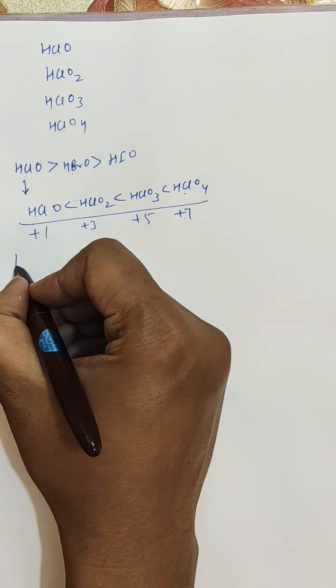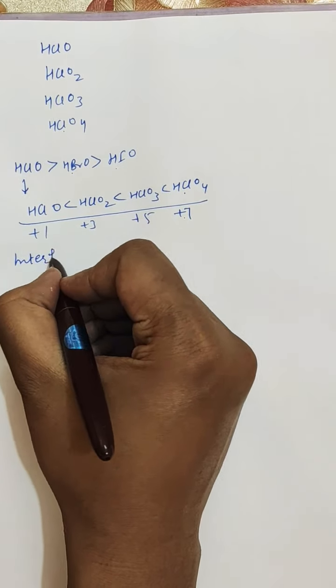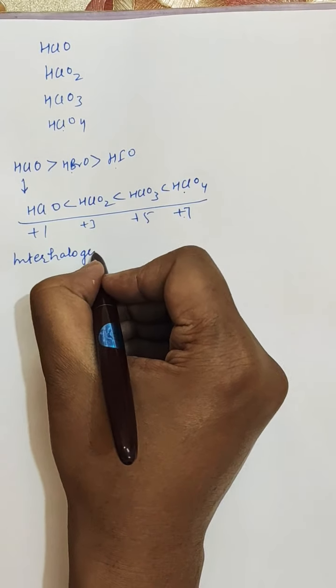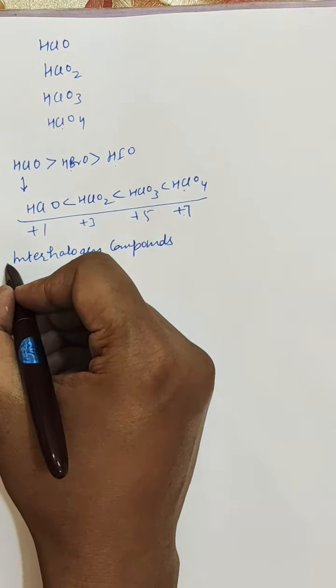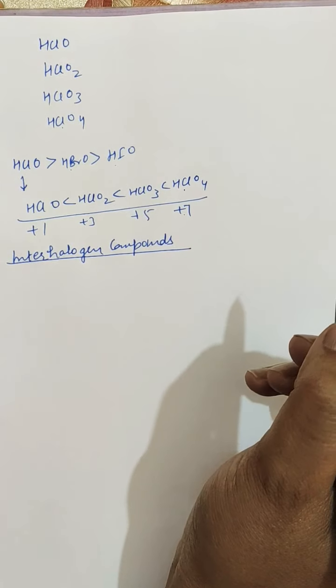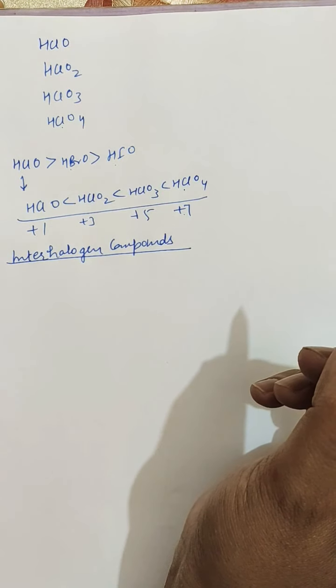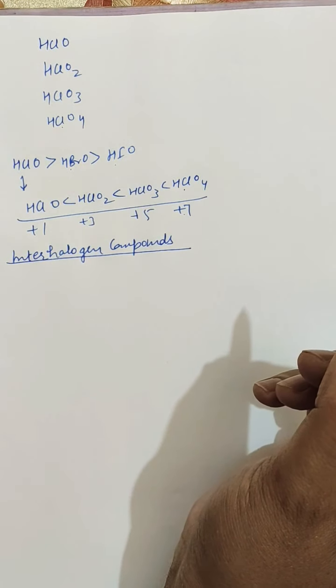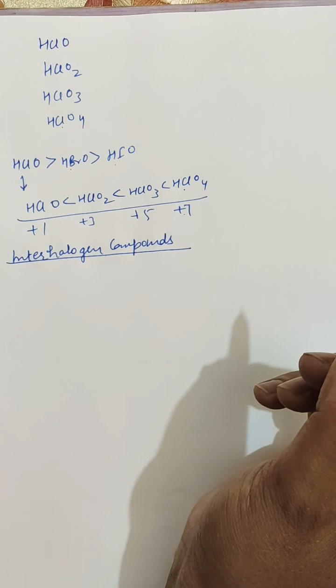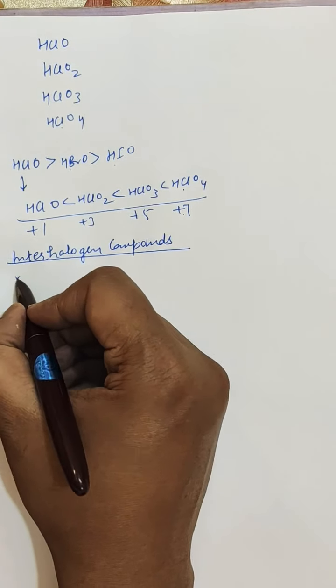Further are the interhalogen compounds. What are interhalogen compounds? The compounds containing two or more halogen atoms are called interhalogen compounds. Each halogen combines with every other halogen to form an interhalogen compound. This is a very important question.